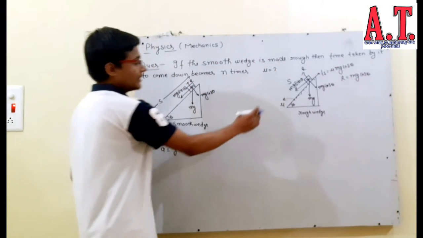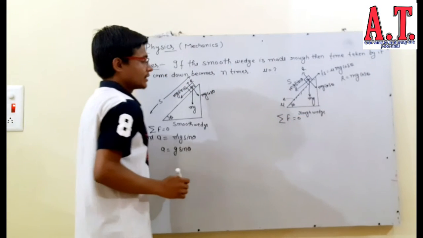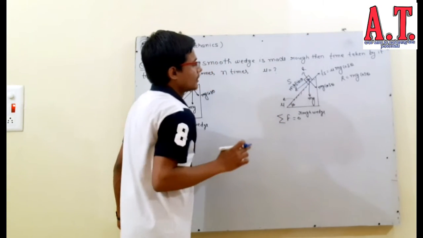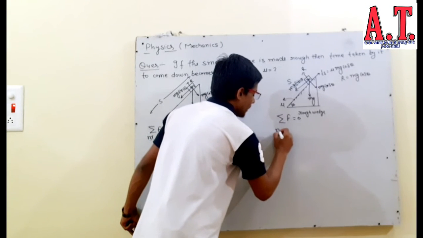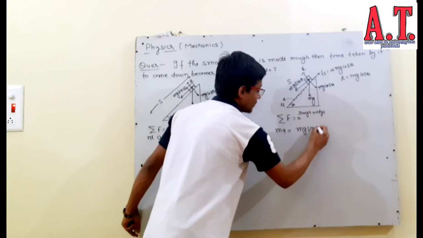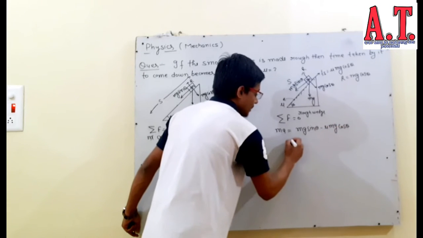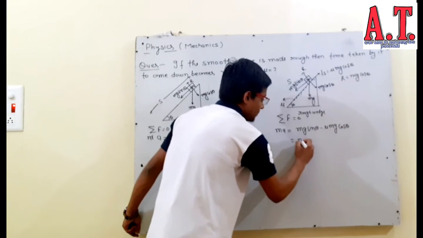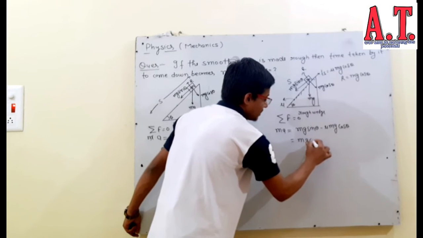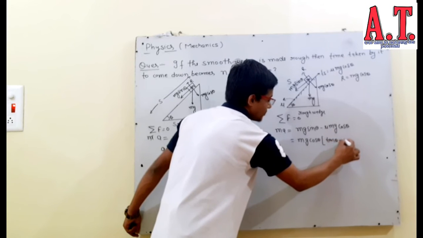If you write down the equilibrium or moving condition, what will be the acceleration of this block? You can write ma equals mg sin theta minus mu mg cos theta, and if you take mg cos theta common from this expression, you will get tan theta minus mu.